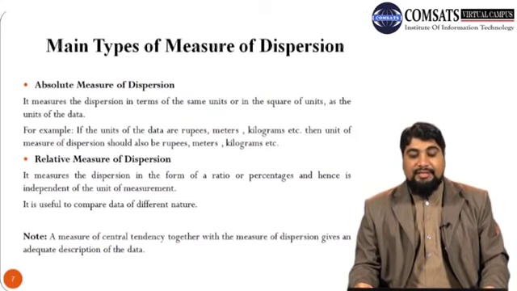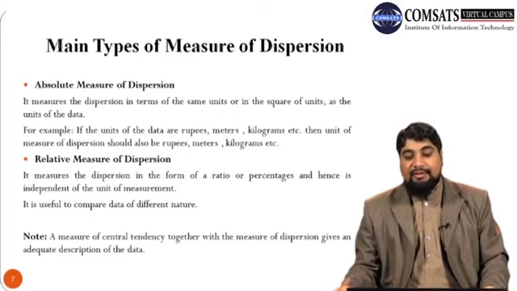So it measures the dispersion in terms of the same units or in the square of the units as the units of the data. So for example, if the units of data are rupees or meters or kilograms, etc., then the unit of measure of dispersion should also be the same.